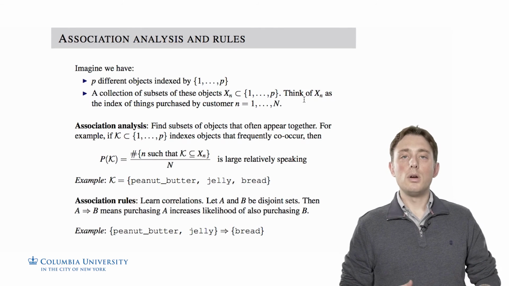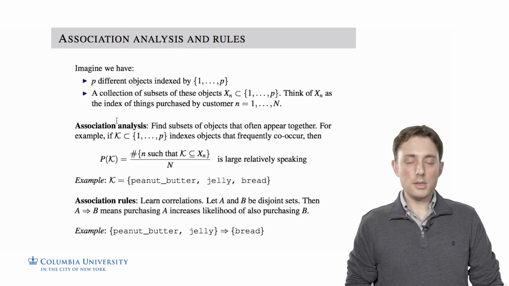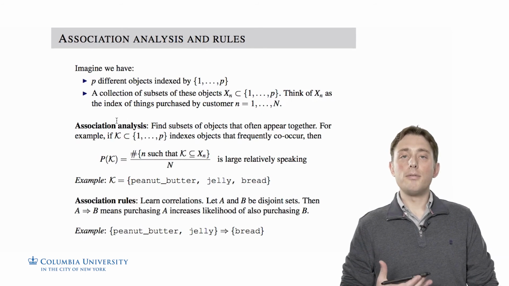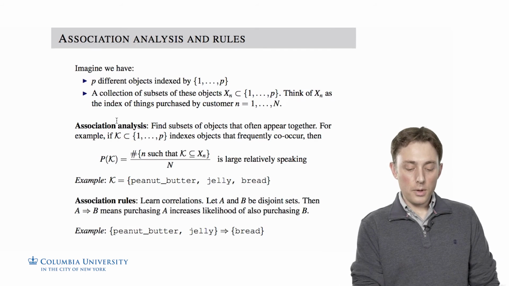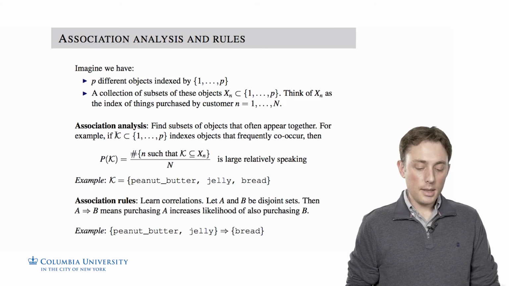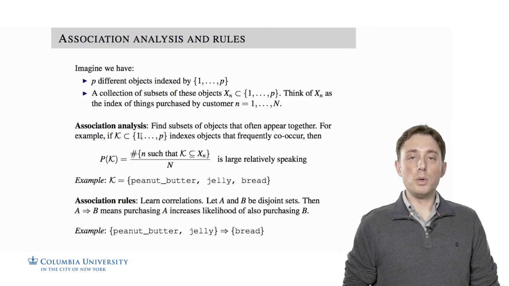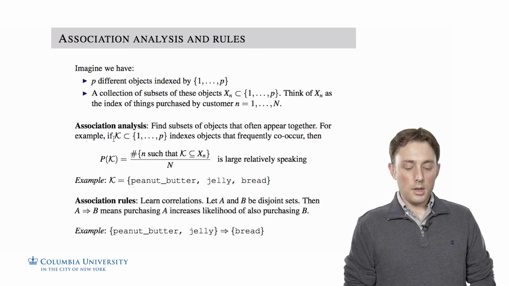So now there are 2 objectives of interest that we want to discover. The first is to perform an association analysis, and this is simply to try to find subsets of items that have a high probability of co-occurring together. To this end, let's define K to be a subset of index values between 1 and P. So this is a subset of items.